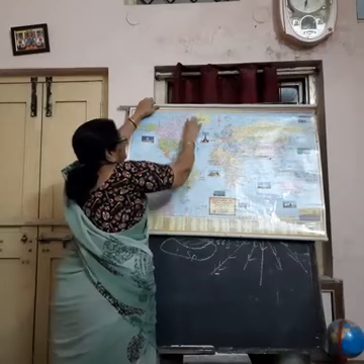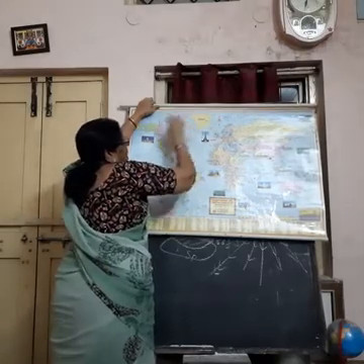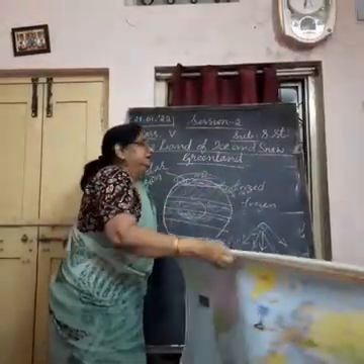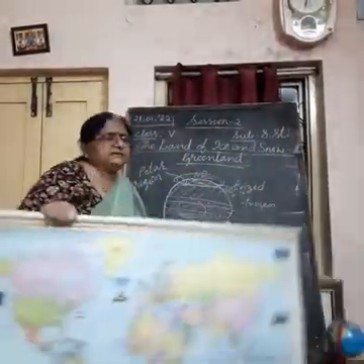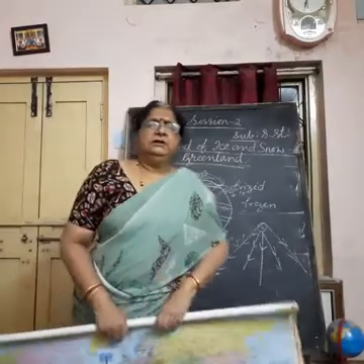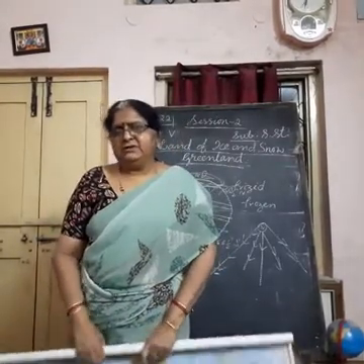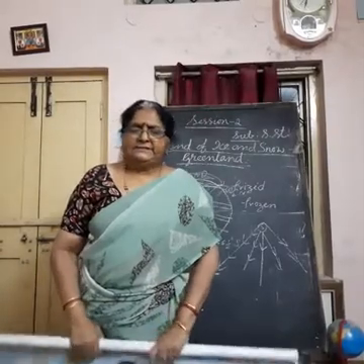As it is totally covered by water, we call it an island, and it is the largest island in the world. Greenland is the largest island in the world. Understand?